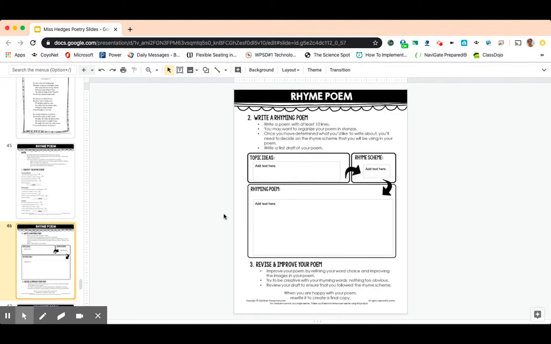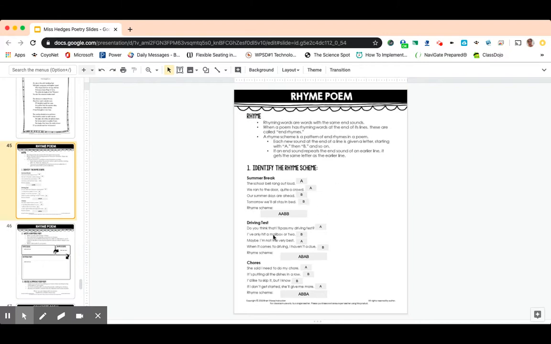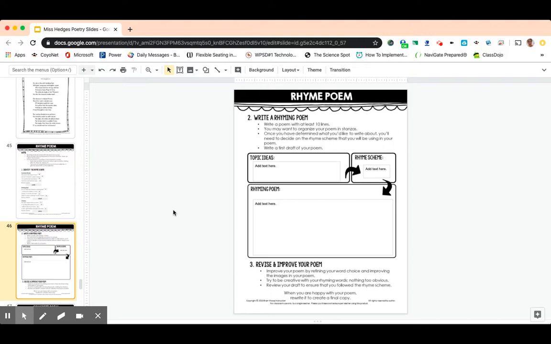Okay. All right. Once you have determined what you'd like to write about, you'll need to decide on the rhyme scheme that you'll be using in your poem. Okay. So follow one of these. That would be easiest, right? Decide if you're going to do AABB, ABAB, ABBA. Maybe you're going to add a C in there. Okay. It is up to you. Okay. And then write a first draft of your poem here. Okay. I can't wait to see your poems.